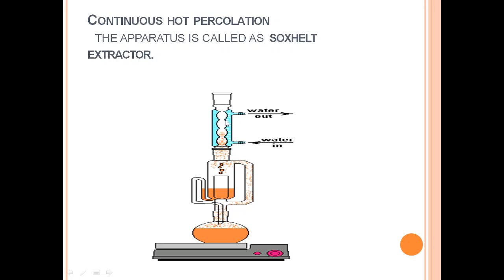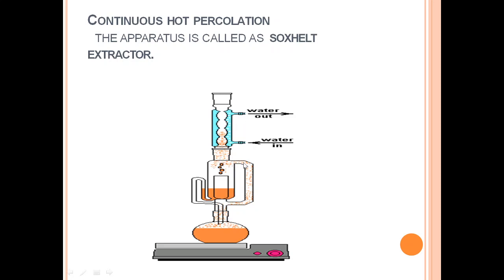So how the whole system works: the drug which needs to be extracted is packed in a paper cylinder made of filter paper, and it is placed in the body of the Soxhlet extractor. Here the drug is placed, and the apparatus is fitted like this with pipe connections of water inlet and outlet in the condenser.